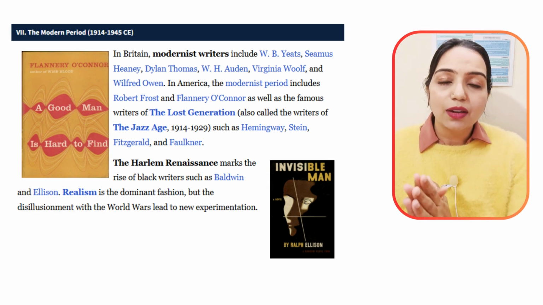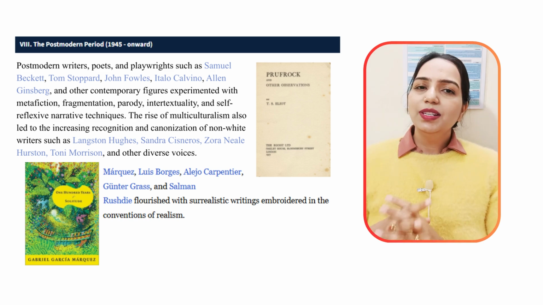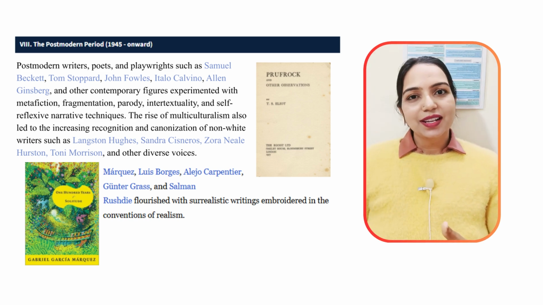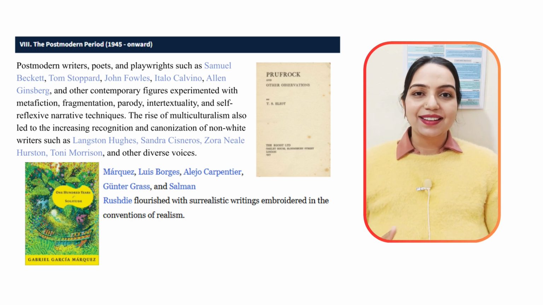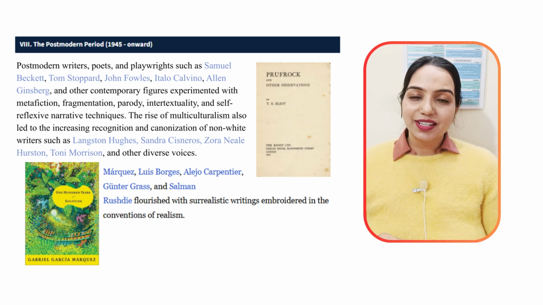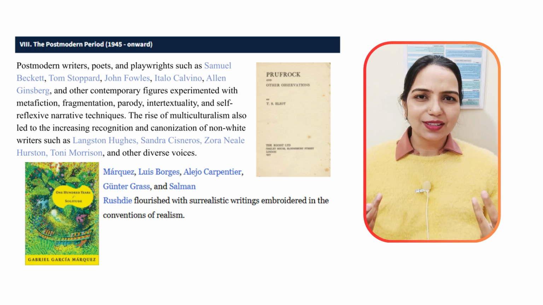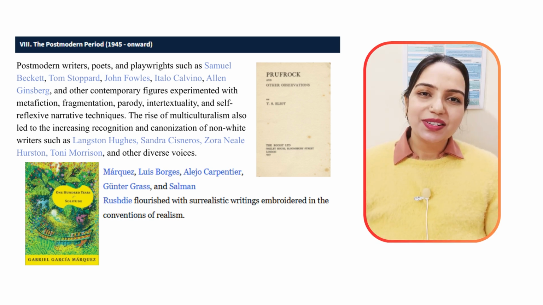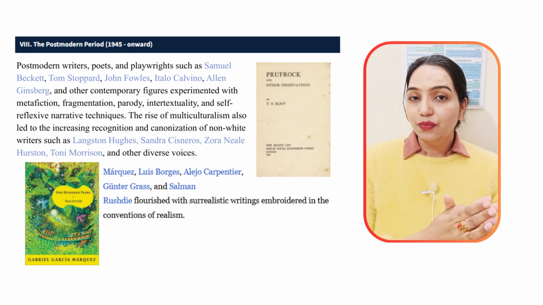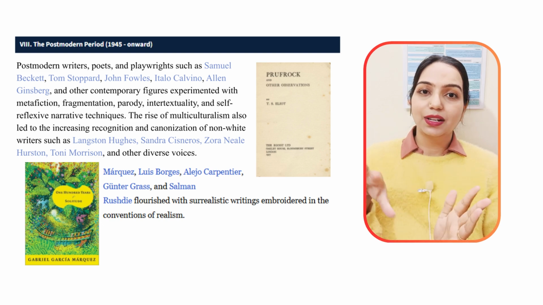And apart from that, we also had writers like Virginia Woolf and James Joyce. So you must be thinking that this modern age was quite drastic, huh? A lot of changes happened, and all of a sudden people started questioning the meaning of everything. But wait a moment, you are going to be even more surprised in the postmodern age, which starts from 1945 and is still going on.